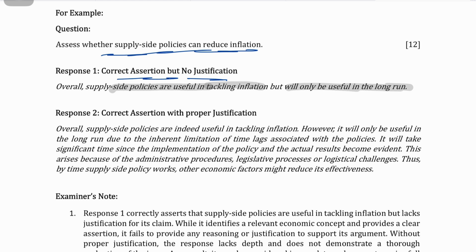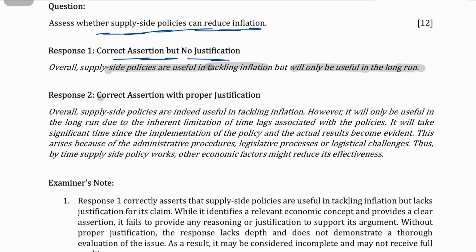But that's fine. That's okay. But this is not the sort of conclusion or judgment that is expected from an advanced level student. What is expected? Now look at this. This is a correct assertion: supply side policies will be beneficial only in the long run, not in the short run.